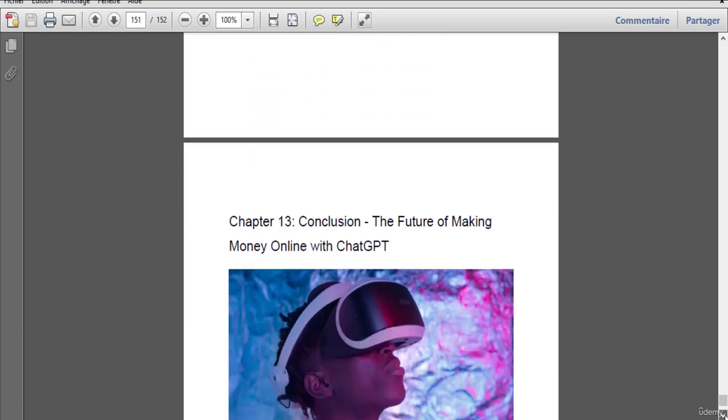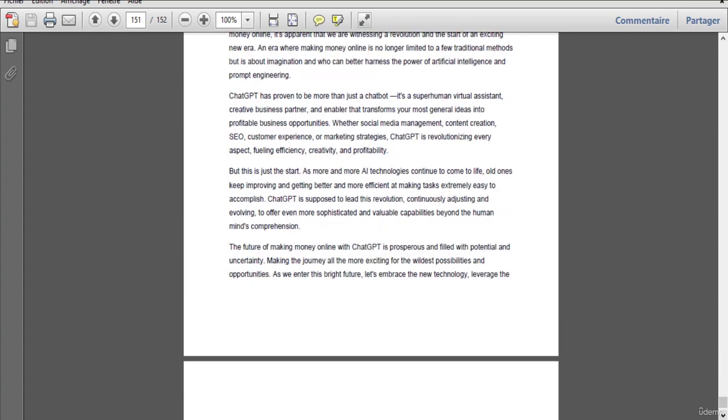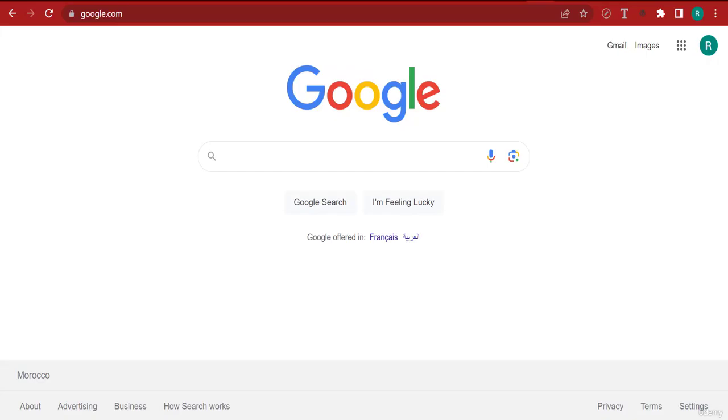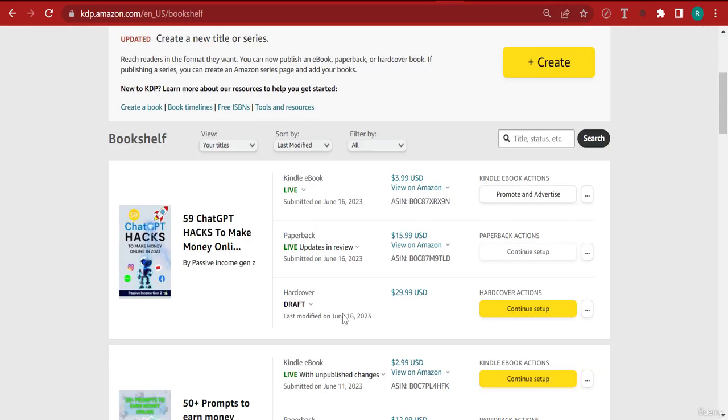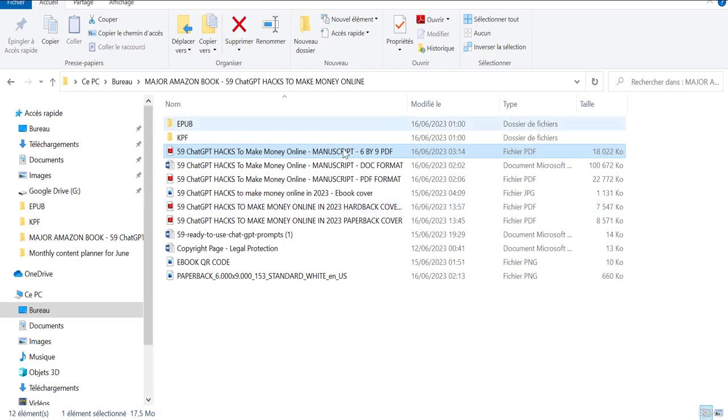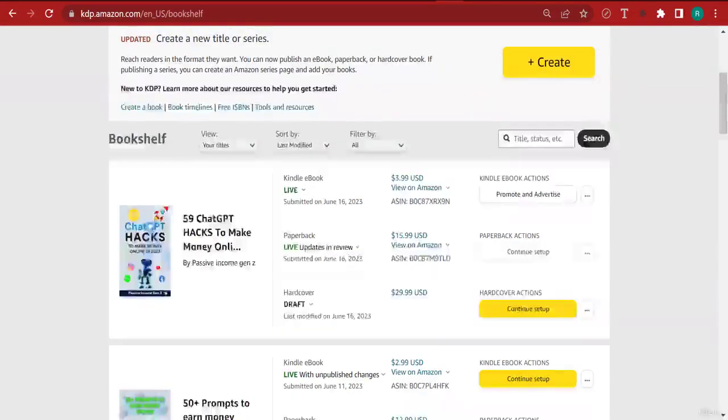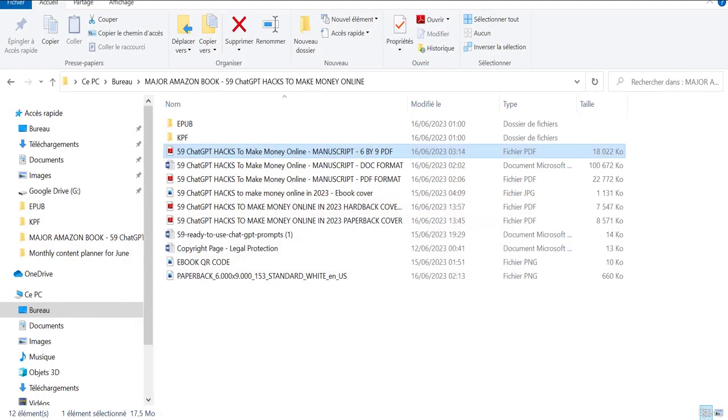Now, this is the initial part of the book. This is the manuscript. And this manuscript is good for both paperback and hardcover. That's the good thing. When you format your manuscript in a PDF format, 6 by 9 inches, you can use it for both paperback and hardcover.